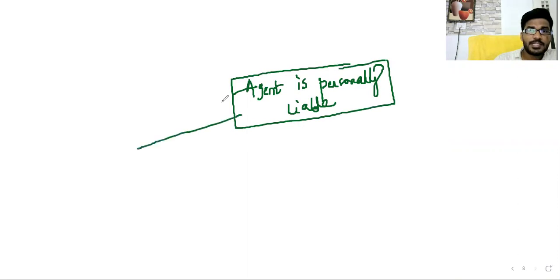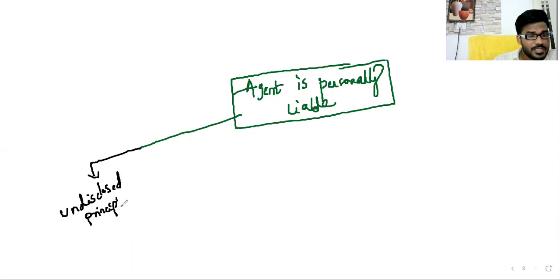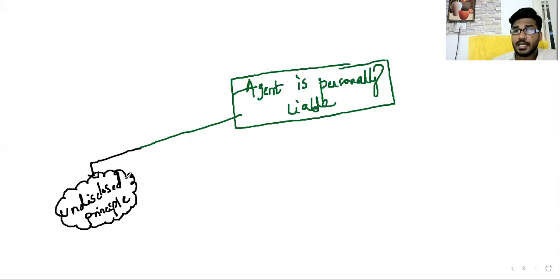Undisclosed principal, which we just discussed. You are not disclosing the contract of agency, you are not disclosing the principal. If any liability arises, only the agent is liable. As an undisclosed principal, the agent is personally liable.